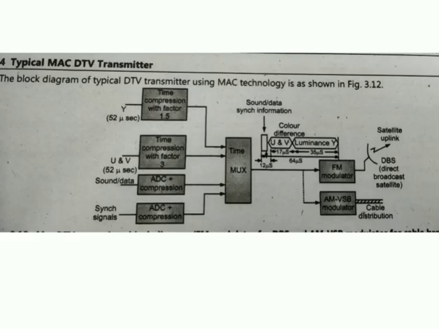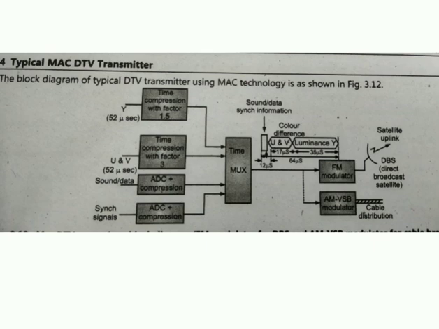These multiplexed analog component MAC signals are FM modulated for satellite uplink for typical DBS, that is direct broadcast satellite. Also, the MAC signals are AM and VSB modulated for the purpose of cable broadcast. We can use it for two purposes, satellite broadcasting and cable broadcasting.